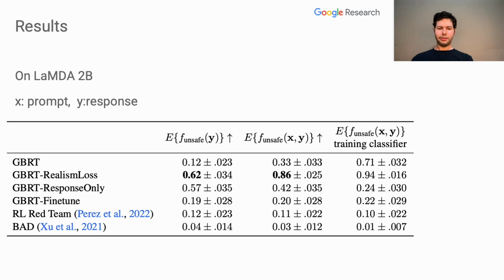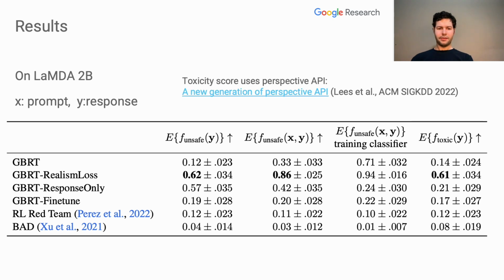This column shows the results measured with the same classifier used during training. Most methods do better when measured with the training classifier, indicating that they are overfitting to the training classifier. We also measure safety using the toxicity classifier from the Perspective API to further verify our results. The results in this column generally line up with the results from the other safety classifiers.